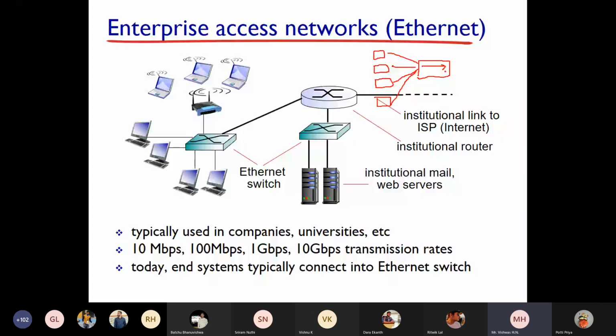If you have a wireless modem or access point, you can connect laptops also wirelessly. That means without wires you can connect laptops to this access point, but this access point will have a wired connection to this switch. So this is your local area network, and you have a 1 Gbps link here or 100 Mbps link,